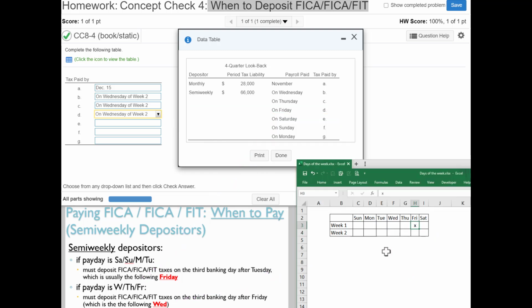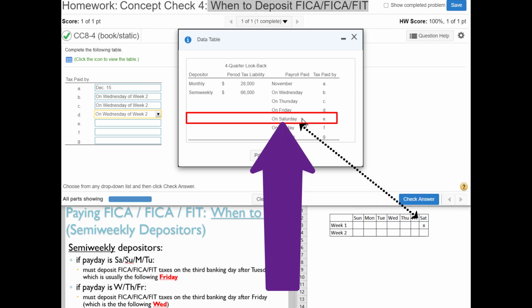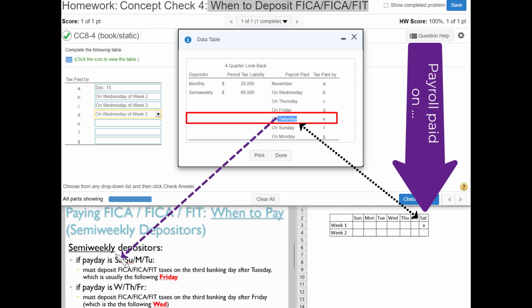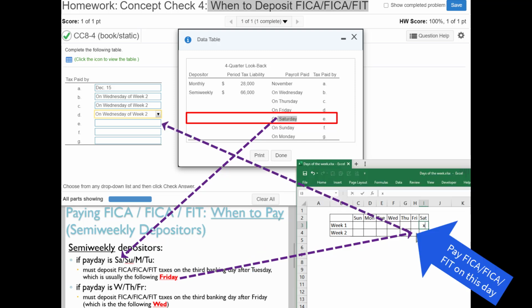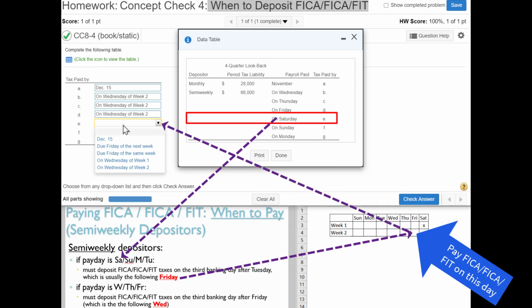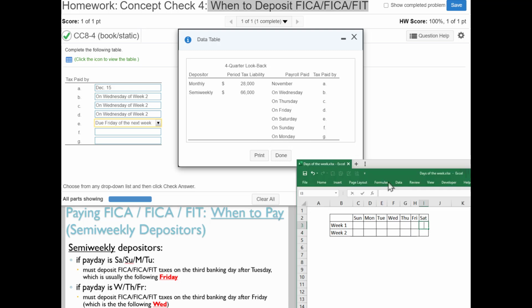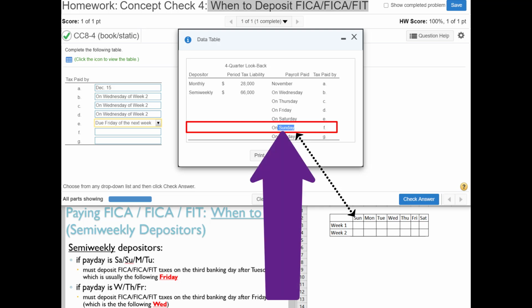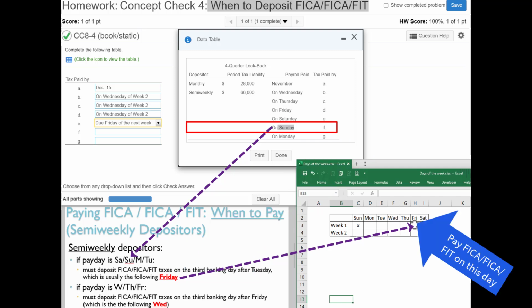Now, let me get rid of my X because the day changes. Now, if the payday was a Saturday, the rule changes. It says if it's Saturday, it's the following Friday. So it's the Friday of week 2. Also called Friday of the next week. And then we just got to get rid of the X because our pay date changes. In scenario F, it's Sunday. So notice Sunday is the first day of the week. So when must we pay? According to the rules over here, it's the following Friday. So that's Friday of the same week.